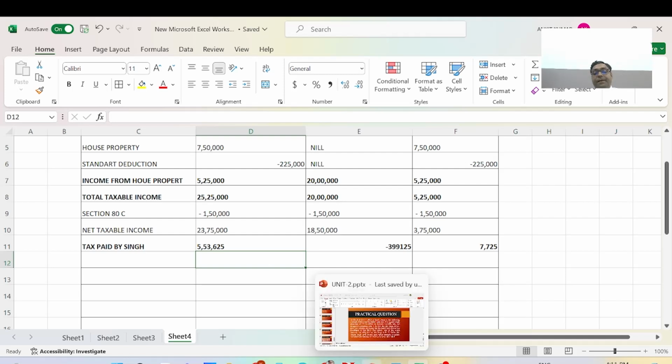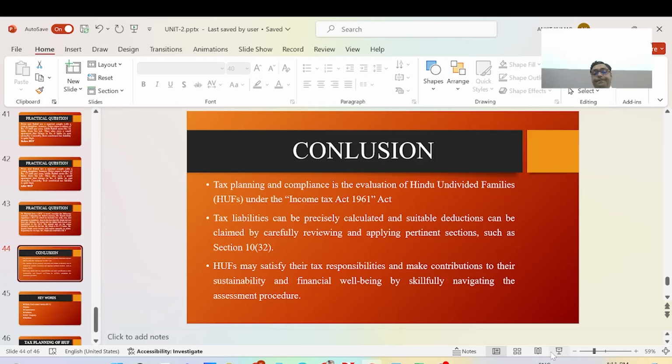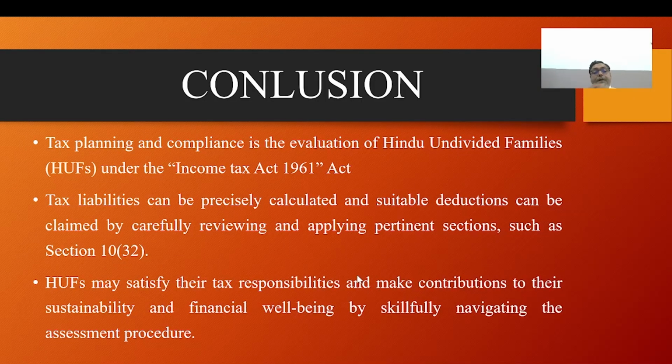Now we will reach the conclusions. Tax planning and compliance is the evaluation of the Hindu undivided family under the Income Tax Act 1961. Tax liabilities can be precisely calculated and suitable deductions can be claimed by carefully reviewing and applying sections such as section 10 clause 2 and section 32.